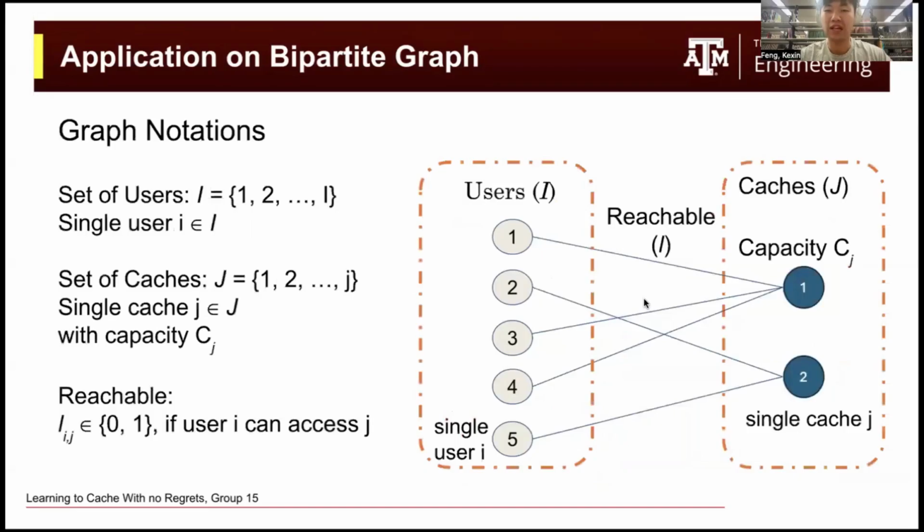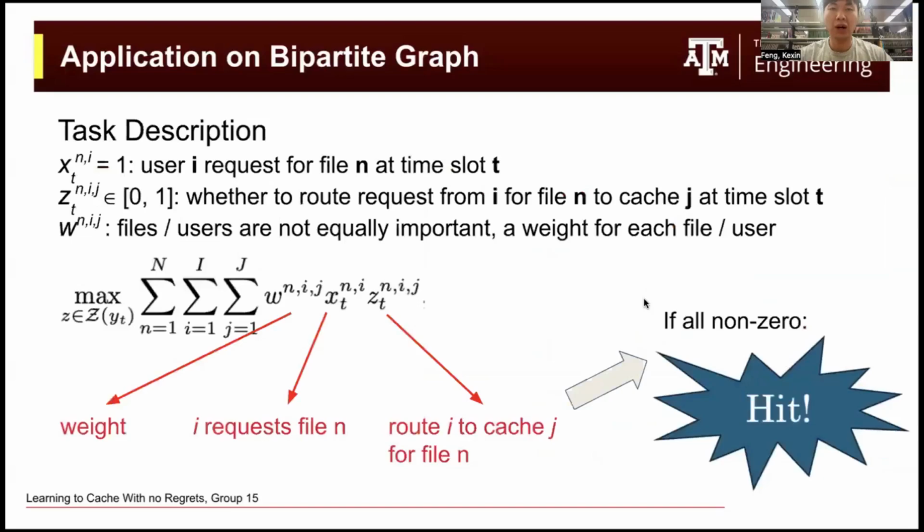So here we are talking about the symbols of the nodes and the edges in the graph. Suppose we have the group of users denoted by the letter A, and a group of caches denoted by the letter J. We show the edges between the nodes with the letter L, and if L_ig is 1, then that means user i is able to access cache g. So the goal of the method is to maximize the requests that can be satisfied from the cache.